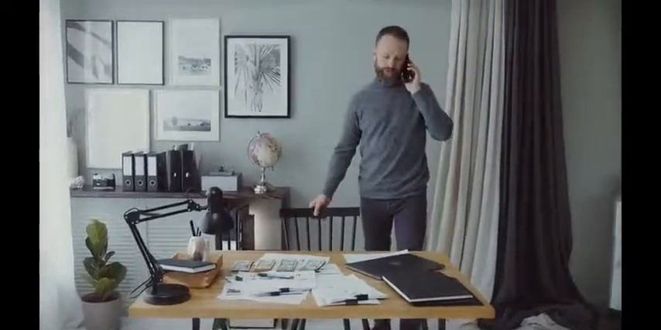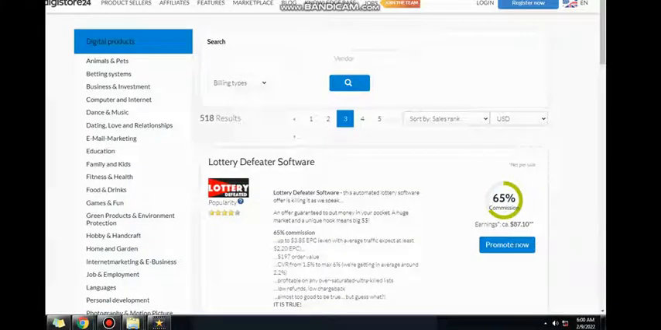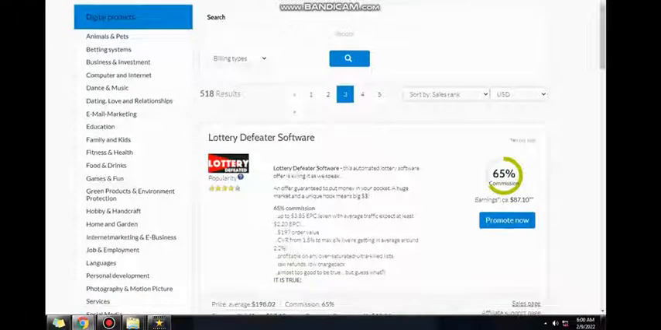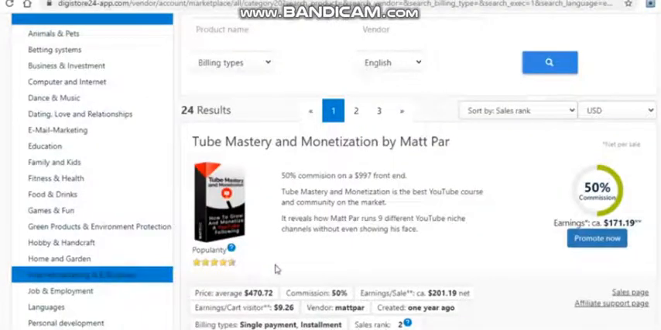But isn't this product, Tube Mastery and Monetization, popular here? As far as we can tell, the one by Matt Par is great in both respects. In terms of popularity, it has nearly 5 stars. This isn't surprising, given that this is a YouTube course, and many people desire to make money on YouTube these days, as evidenced by the fact that we can see on the right that we would be rewarded quite well.